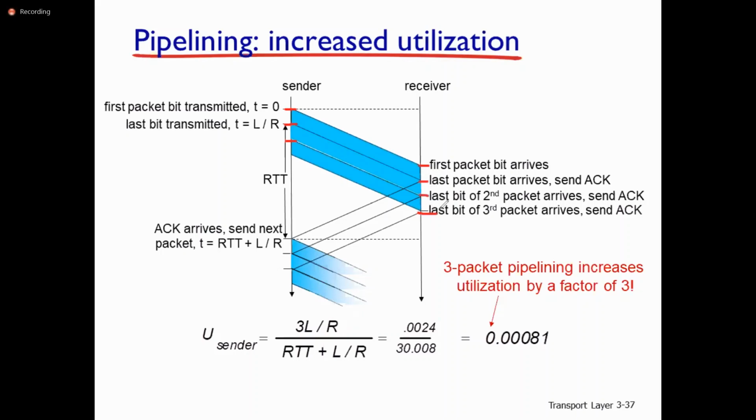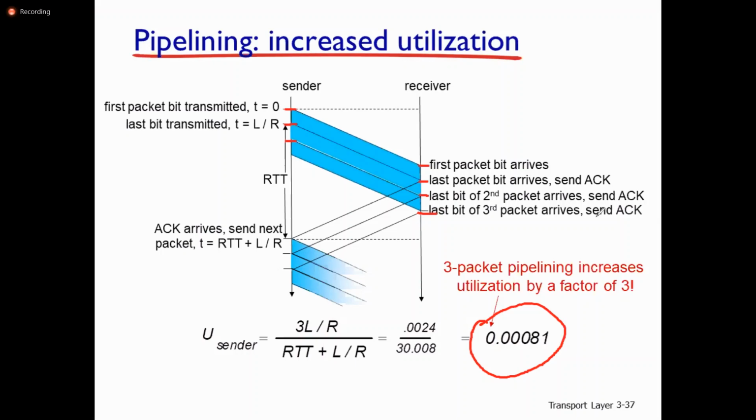Likewise, you have seen this scenario. Here, 3-packet pipelining will increase the utilization by a factor of 3. Earlier it is 0.00027. Because we are sending 3 packets in the pipeline, the utilization is increased by a factor of 3.